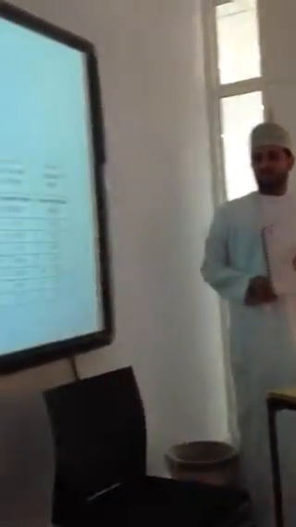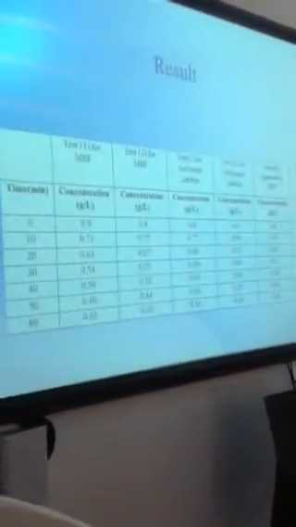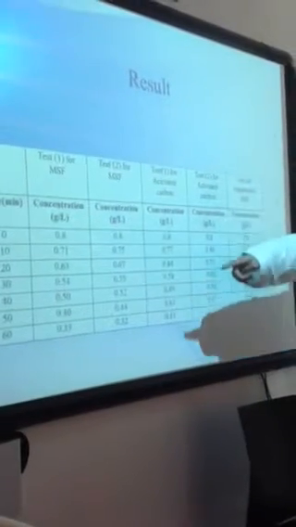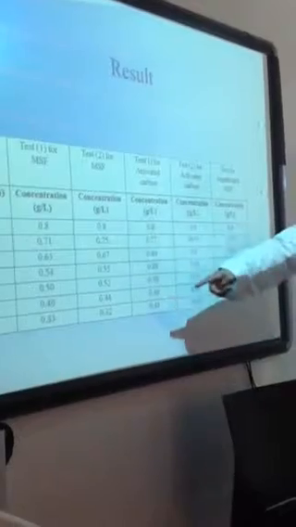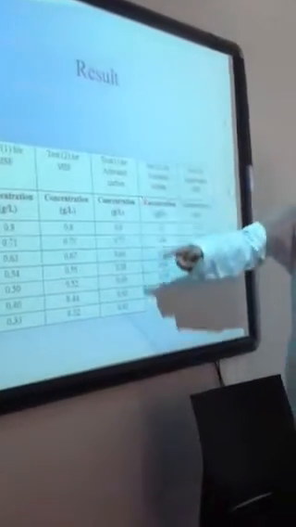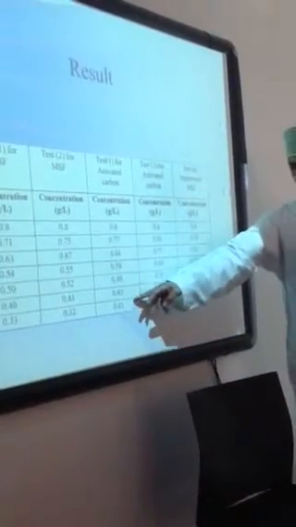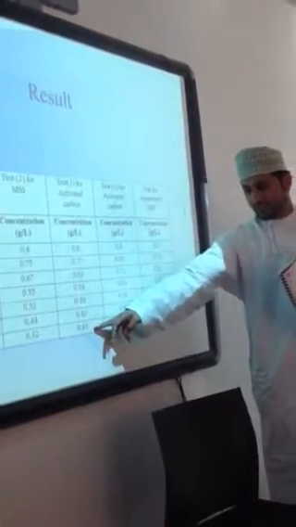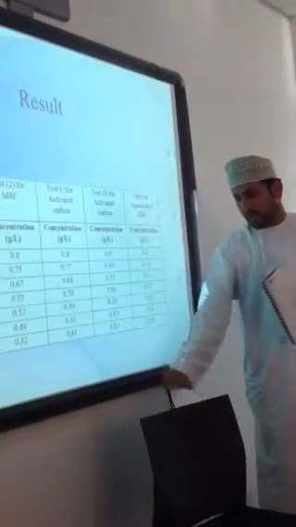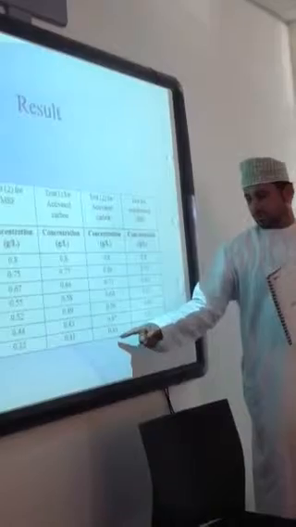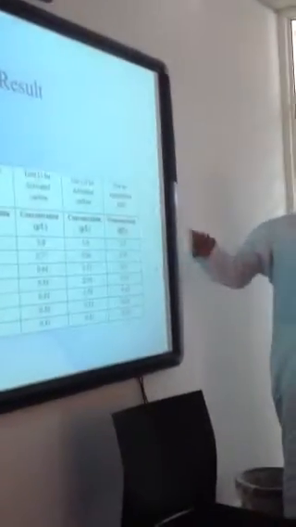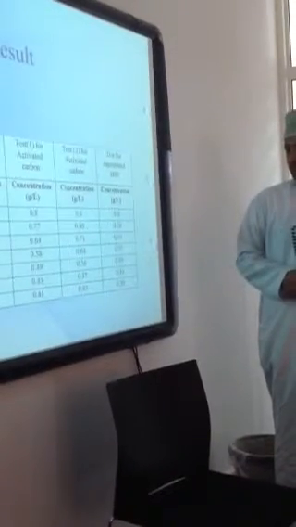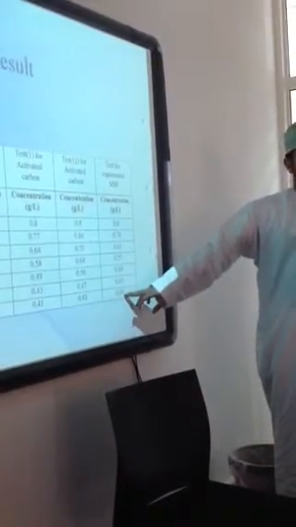At 60 minutes, check the concentration. For the first one, it is 0.33. And for the second test, it is 0.32. But check the activated carbon. Activated carbon, after 1 hour, it is 0.41. And for the second test also, 0.43. But for the regenerated mesoporous silica fibers, it is 0.39.